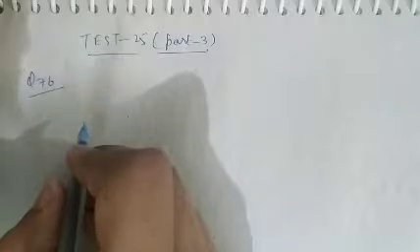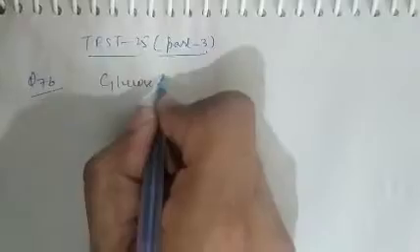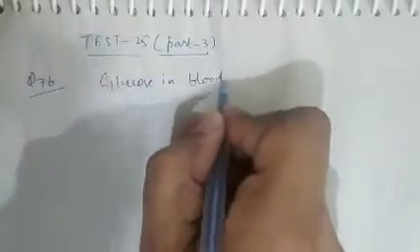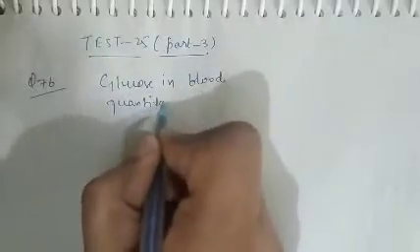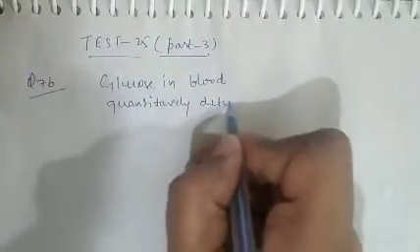See question number 76. In question number 76, what is given there? Glucose in blood is quantitatively determined by which of the following?